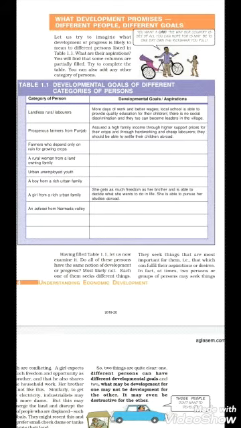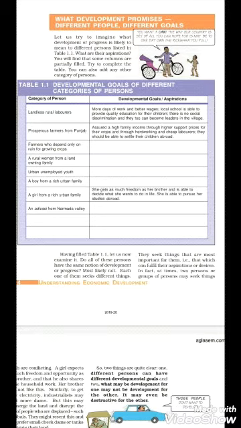Now if we talk regarding the prosperous farmer, the developmental goal may be gaining more income by bringing new technology into the farm and getting more prosperity. So here we have seen for the landless labor, the developmental goal is to get more days of work and better wages, whereas on the other hand for the prosperous farmer, the developmental goal is to gain more income and more prosperity. That is a developmental goal.